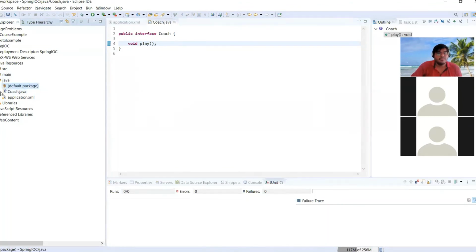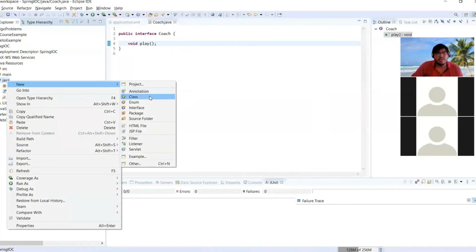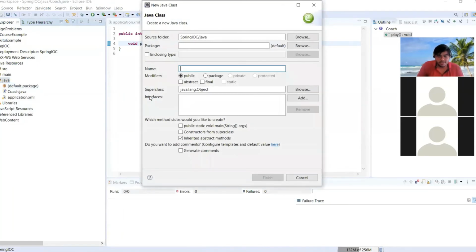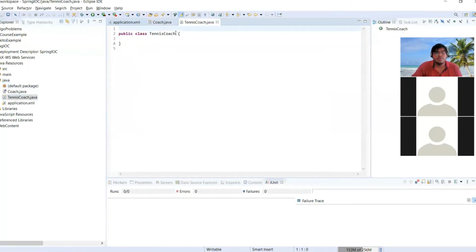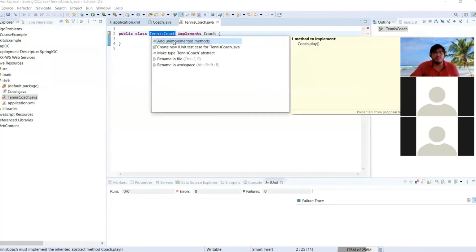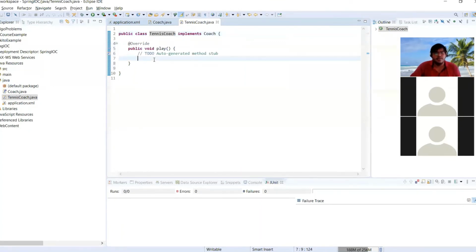And then I'm creating another class, the implementation class. So that is nothing but TennisCoach. And I'm implementing this with our interface. You have to override the methods and implement the methods. So that's it.